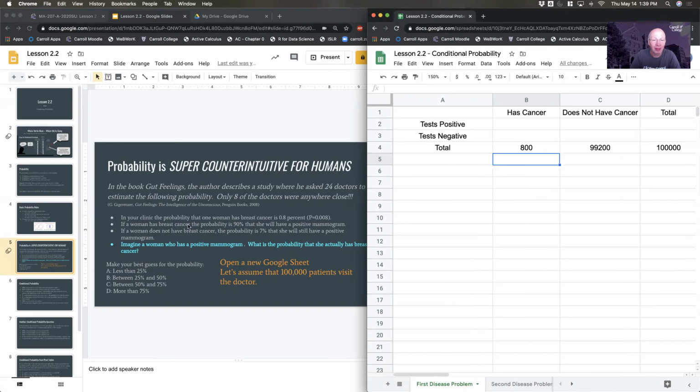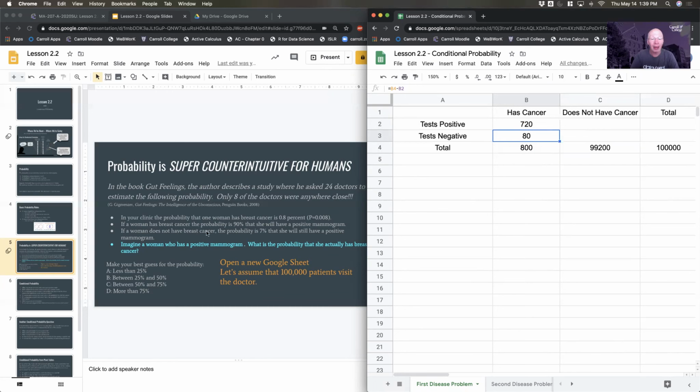If a woman has breast cancer, the probability is 90% that she will have a positive mammogram. So if I'm in this 800, then I've got a 90% chance of being in the positive category. So there's 720 people that actually fall there, which means everybody else, that's 10%, actually had a false negative. Okay, that's the second bullet.